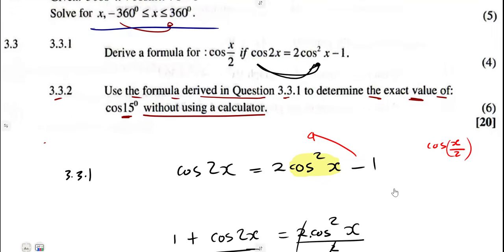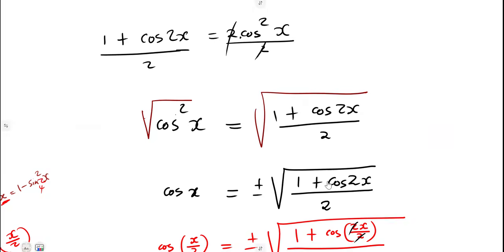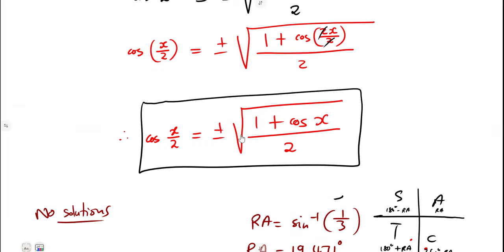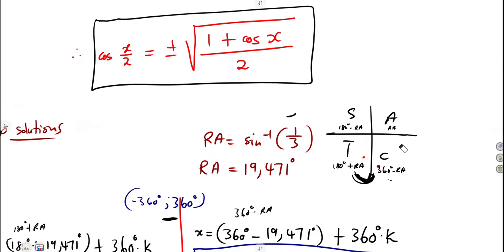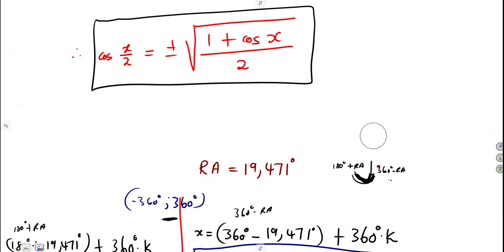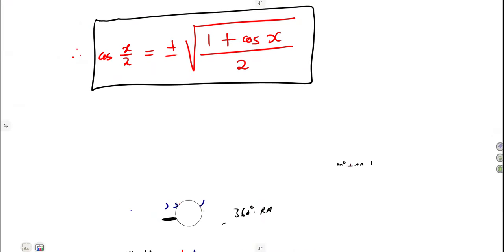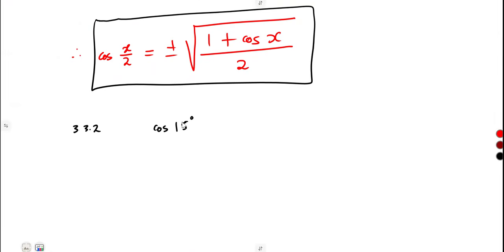Now you must determine the exact value of cos 15 from this formula that you just derived. What is going to be the value of cos 15 degrees?